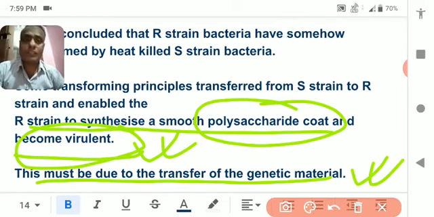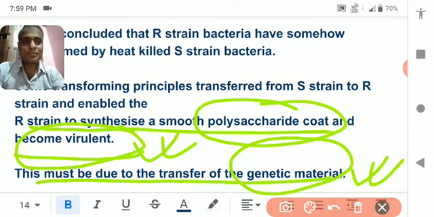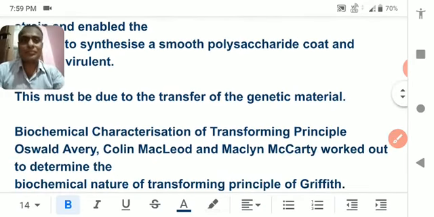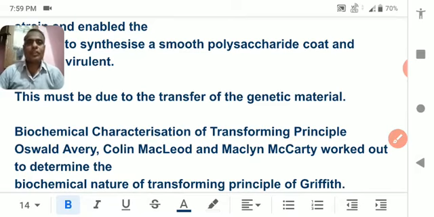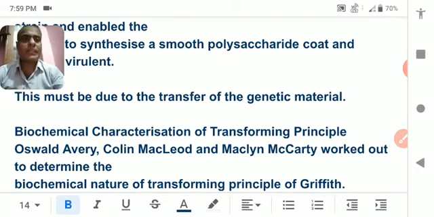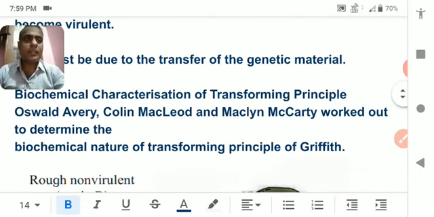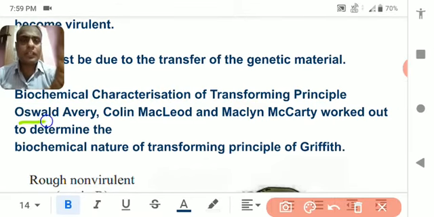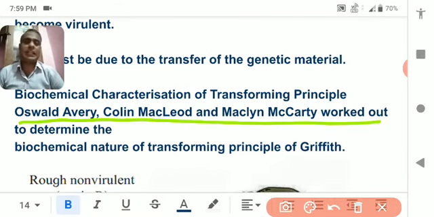Means whatever has been transferred from heat killed S to rough bacteria is the genetic material which changes the genetic makeup of R into S. I think you are understanding. So the biochemical characteristics of the transforming principle have been solved by 3 scientists: Oswald Avery, Colin MacLeod and McCarty.